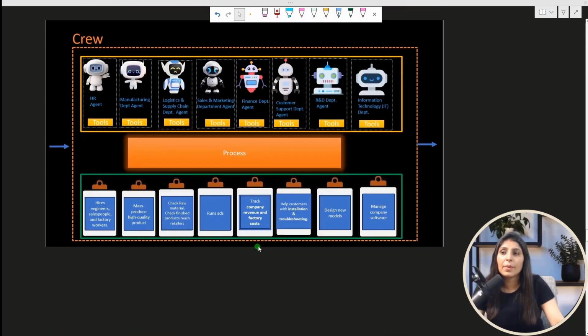If we see this example, over here we have these tasks. For each task, we will define the agent and the goal. So this task will be assigned to the HR agent and the goal is to recruit more people. And then this task can be assigned to this agent, and the goal of this task is to perform the production and complete the production in time. Then we have this task. This task can be assigned to the logistics and supply chain department agent, right? And the goal is to get everything on time. And then this task can be assigned to this agent.